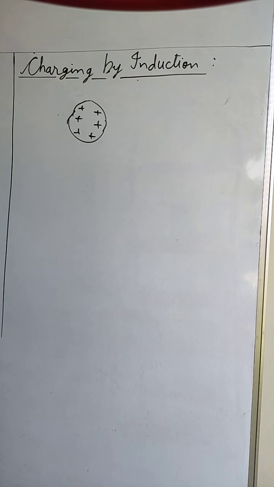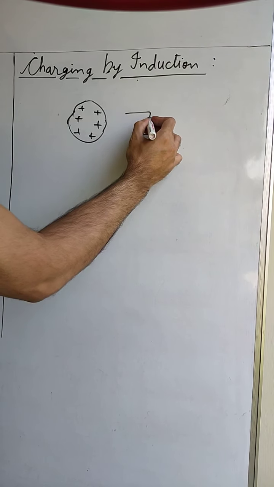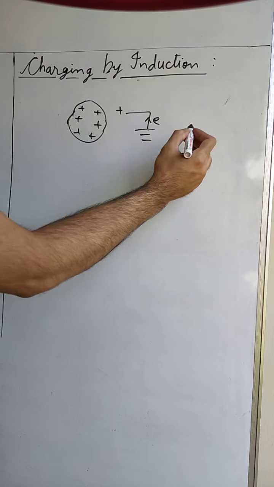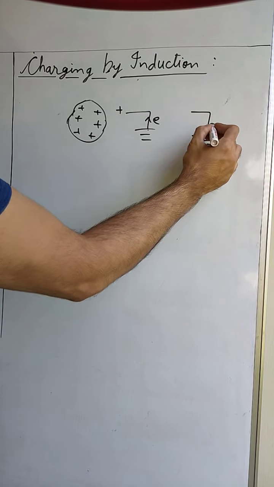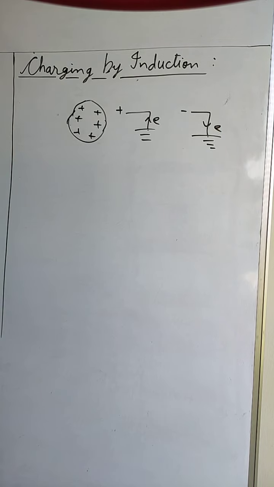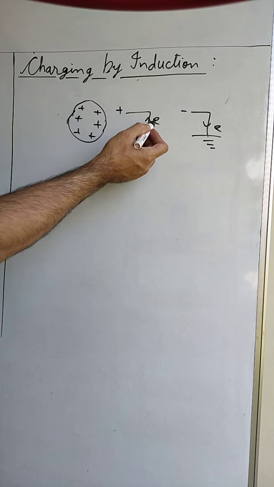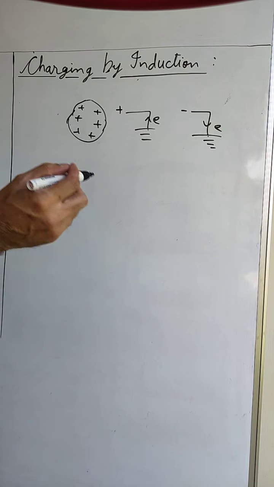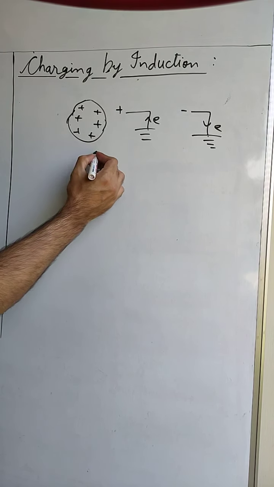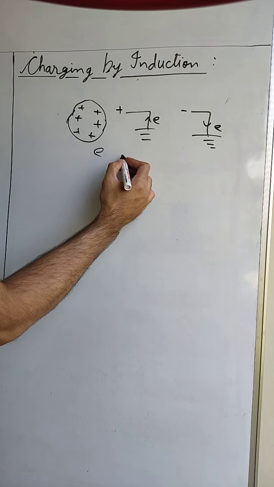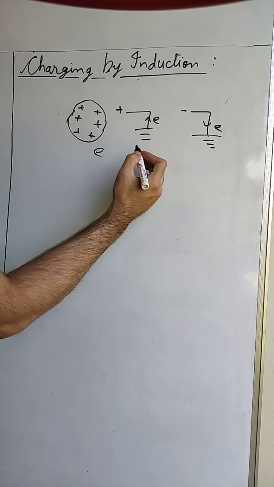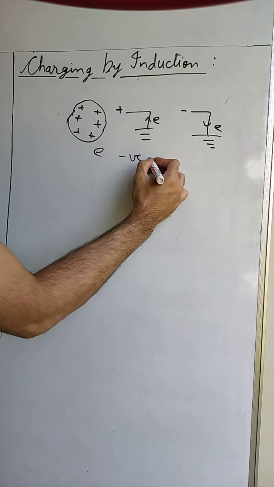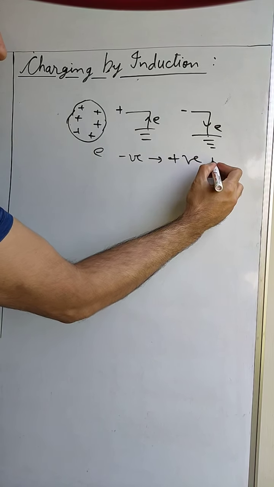Now a question arises here: in one case when earth was connected to the metallic sphere, electrons were flowing towards the positive charge, and in the second case when earth was connected, the electrons were flowing away from the negative charge towards the earth. Why does this happen? How do we decide whether the electron is going to come from earth to conductor or from conductor to earth? Now for this, always remember that the electrons always flow from negative to positive potential.